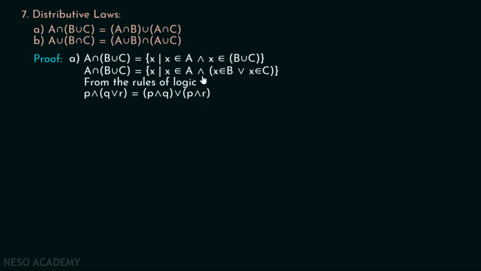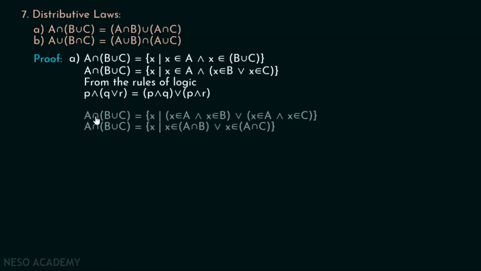Here we have P and (Q or R), right? We can say this is P, this is Q, this is R. This will be P and (Q or R). We can write this as (P and Q) or (P and R), right? Therefore, A intersection (B union C) is nothing but the set of all x such that (x belongs to A and x belongs to B), or (x belongs to A and x belongs to C). In other words, we can say x belongs to A intersection B or x belongs to A intersection C. And this set is nothing but (A intersection B) union (A intersection C). Therefore, A intersection (B union C) is equal to (A intersection B) union (A intersection C), right?